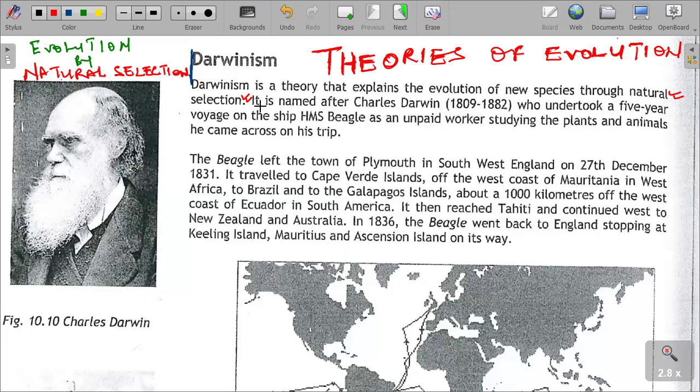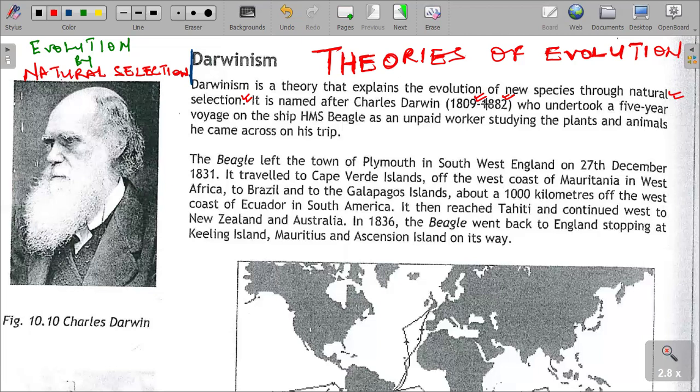So Darwin took a research which was done from 1809 to 1882, which included a 5-year voyage on a ship, in which he was doing unpaid work, studying the variation of plants and animals across his trip.